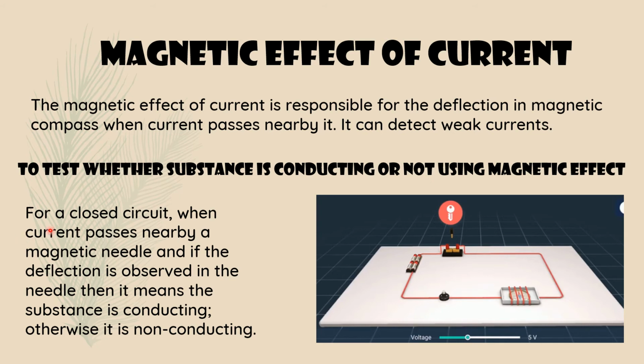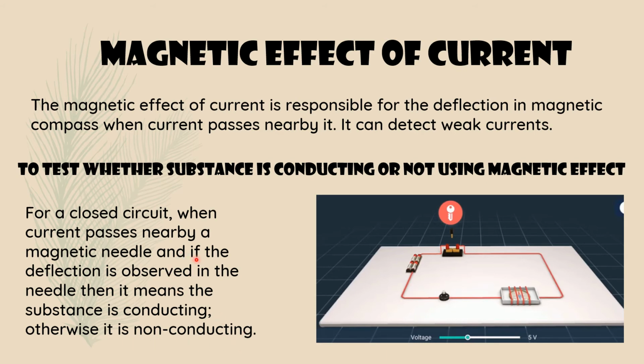See, one activity. For a closed circuit, when current passes nearby a magnetic needle and if deflection is observed in the needle, then it means the substance is conducting. Otherwise, it is non-conducting.